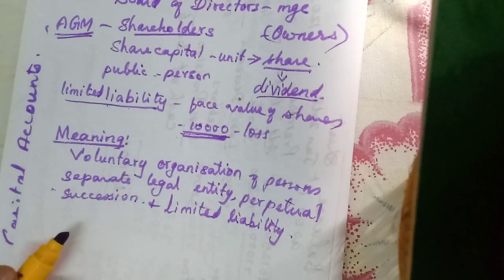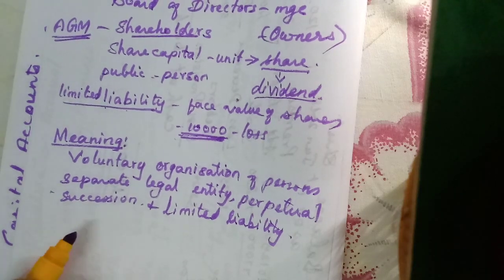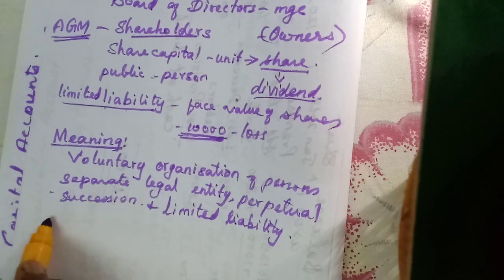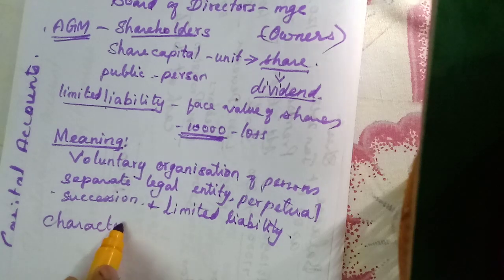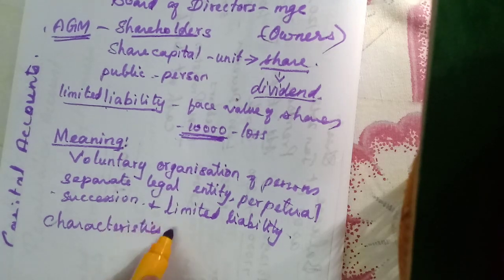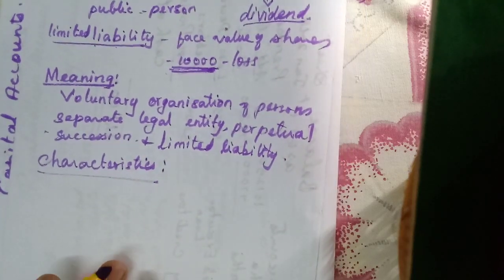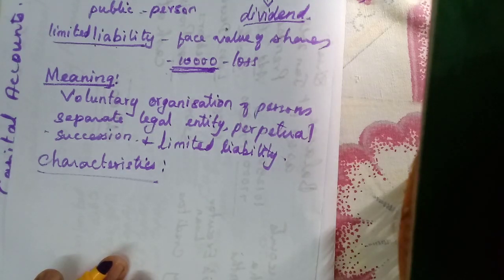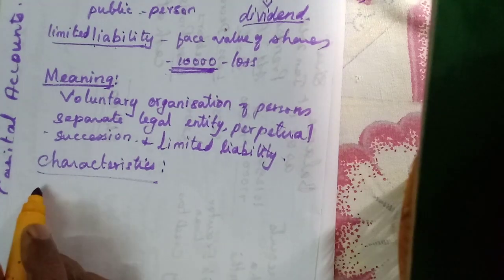One definition is given. I think that same definition that is given in the commerce book you can study. Not this one. Now we will learn the characteristics. That's what we have learned here. That only we are going to learn once again. The characteristics you should understand, but the accounts are very easy. Only some entries you have to learn. If you learn the entries, it's very easy. No need to do any calculation, like preparing the balance sheet or revaluation account. It is very simple. Only the journal entries you should learn.